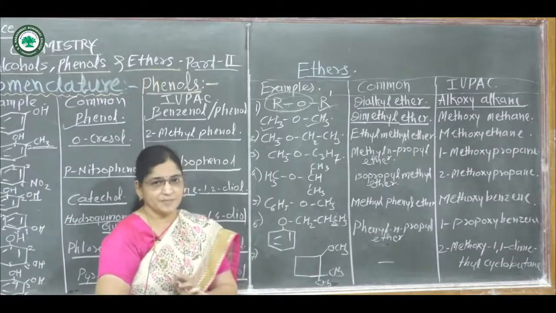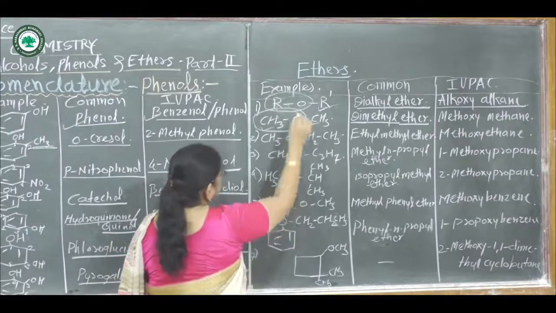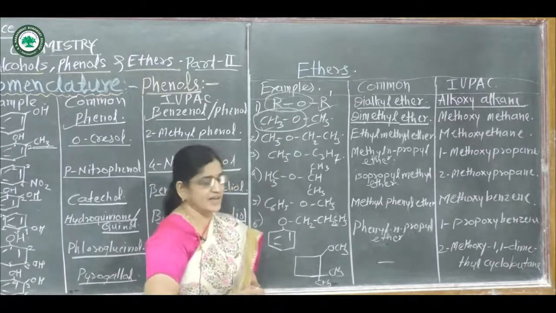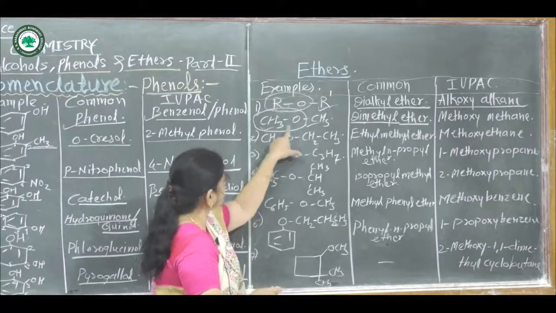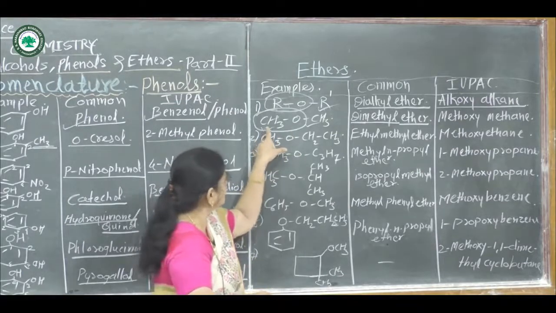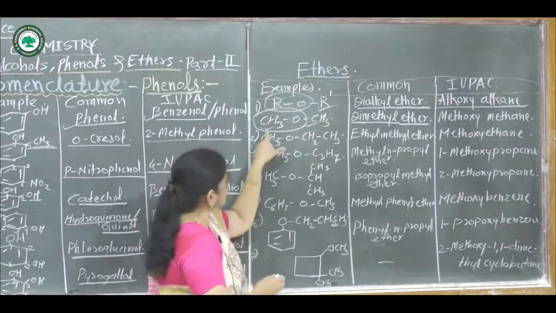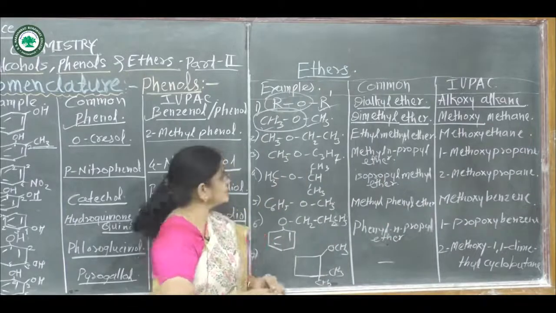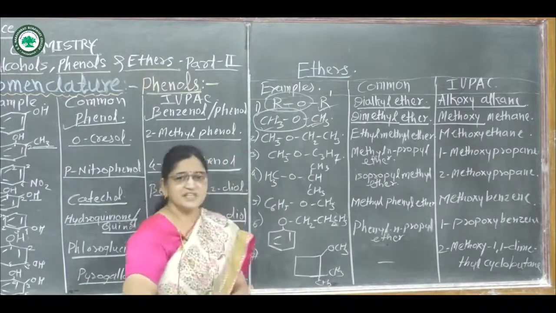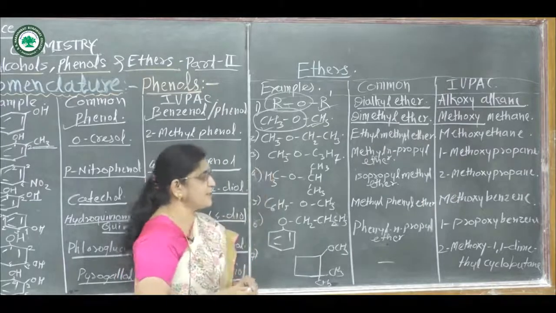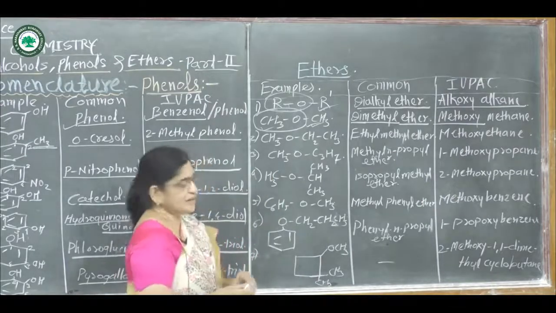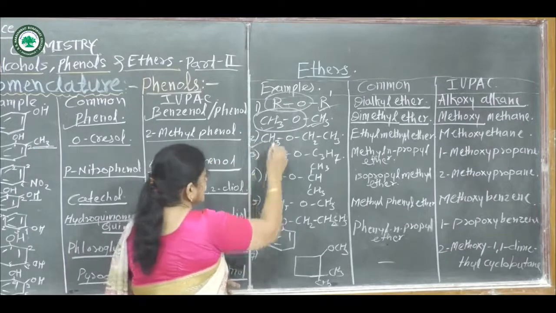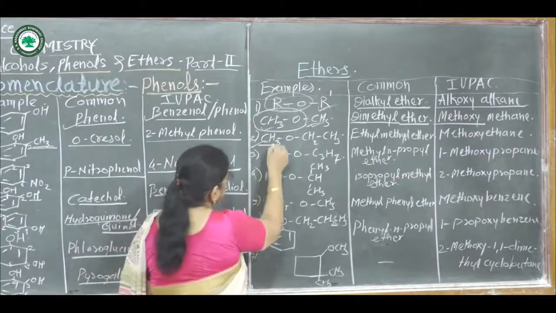And in IUPAC system, suppose this CH3O is considered as an alkoxy group and this is represented as alkane. Then name of this alkoxy group: it contains only one carbon atom which is attached to oxygen atom. Hence, name of this alkoxy group is methoxy, and this CH3 group is considered as methane. Hence, name of this compound becomes methoxymethane. First example named as methoxymethane.